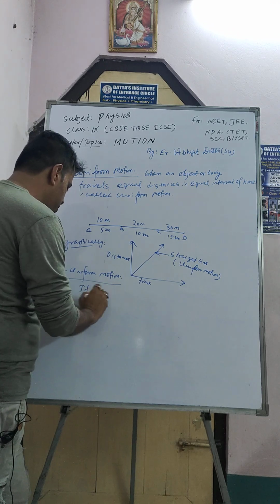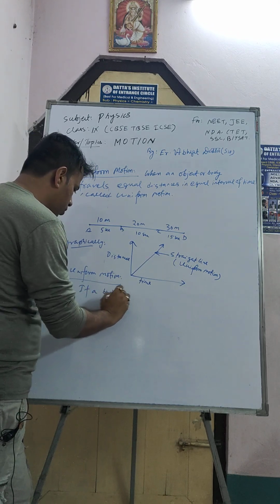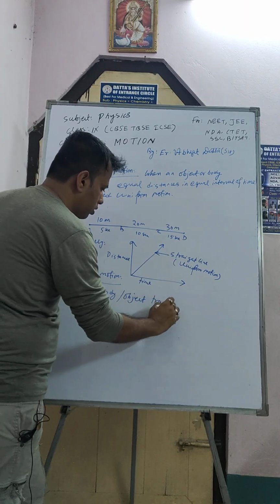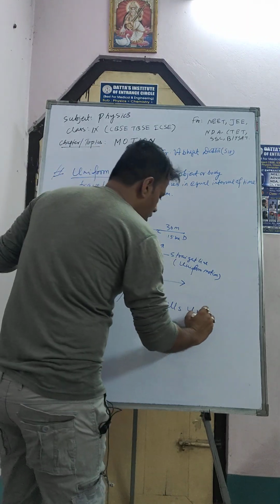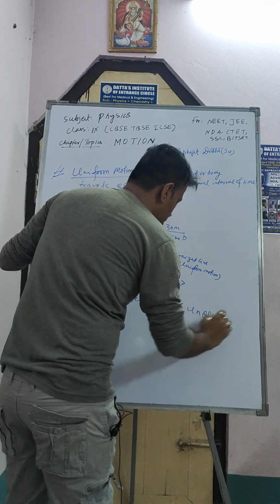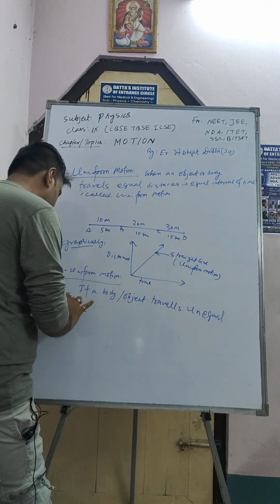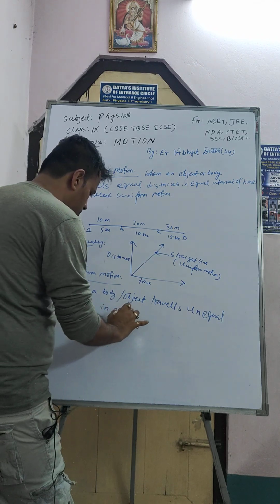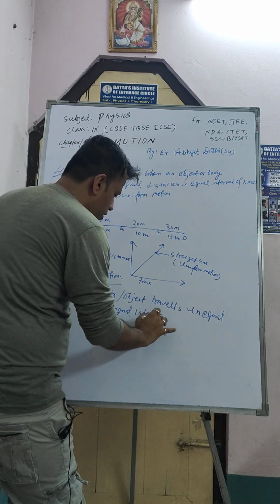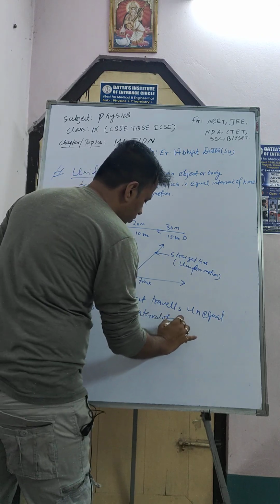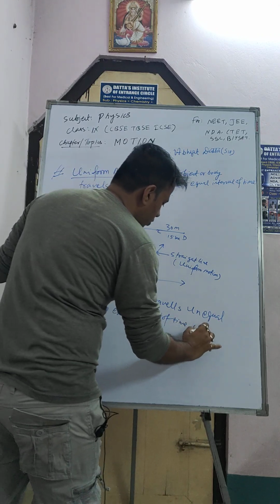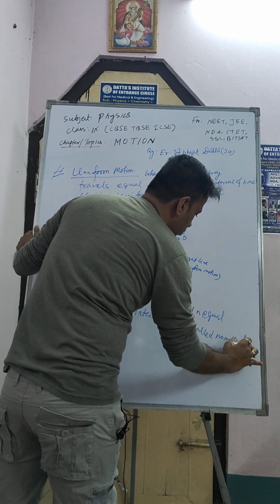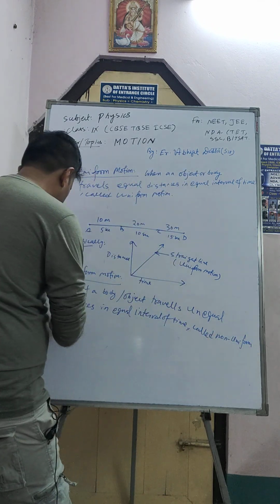If a body or object travels unequal distances in equal interval of time, it is called non-uniform motion.